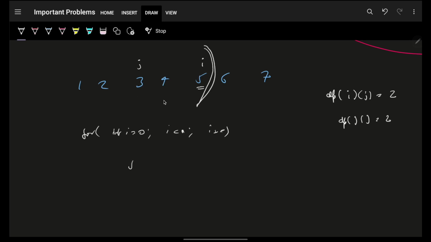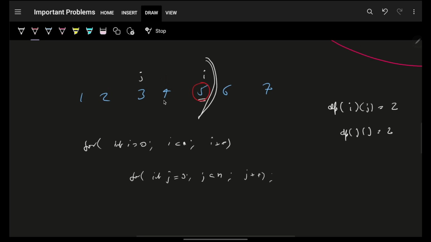So I will try for the previous i. So previous j. So I will say j equal to 0, j is less than n, and then j plus plus. Now, obviously, there's one thing I told you that I need to know for any specific value what is its corresponding index. For that, either you can run a for loop previously, just do a pre-computation, or we can put up here also that index map will say that for this value, which is arr of i, this is the corresponding index i. Right?